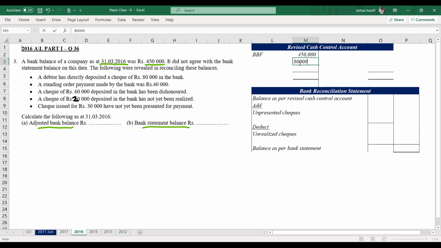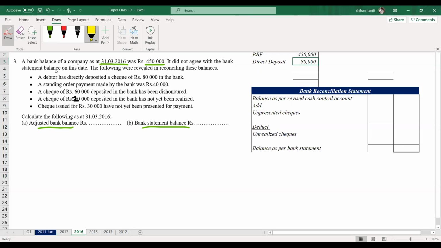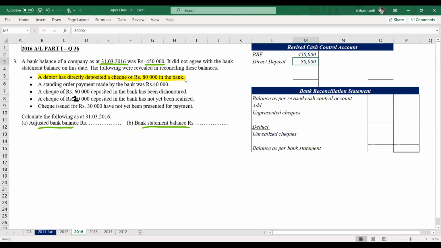So that is direct deposit. Direct deposit will be debited to the revised cash control account, 80,000. Standing order payment made by the bank was 40,000. So that will be credited to the revised cash control account, 40,000.